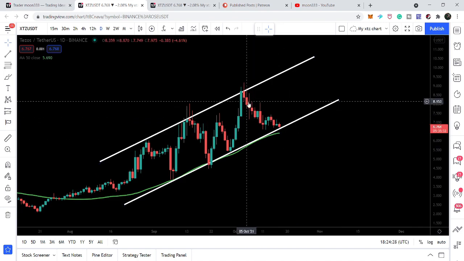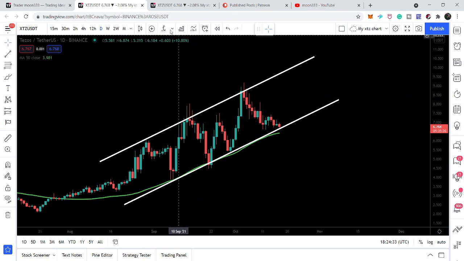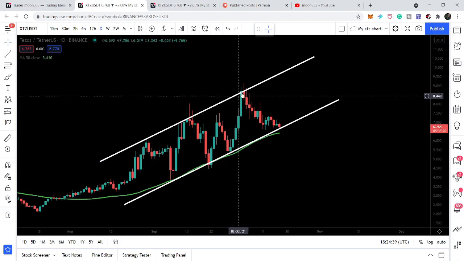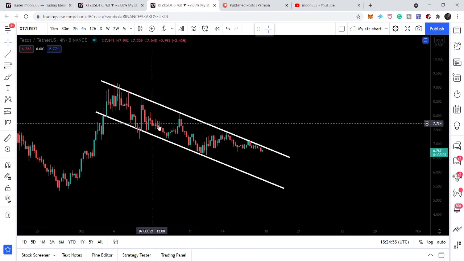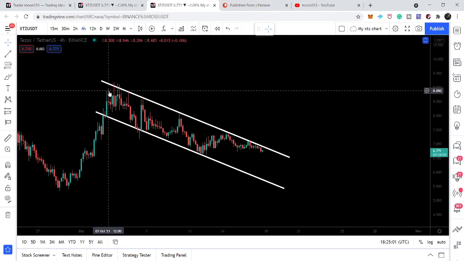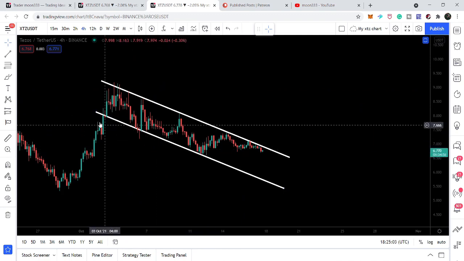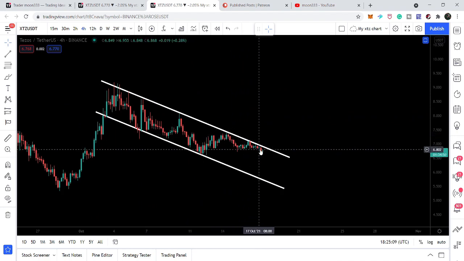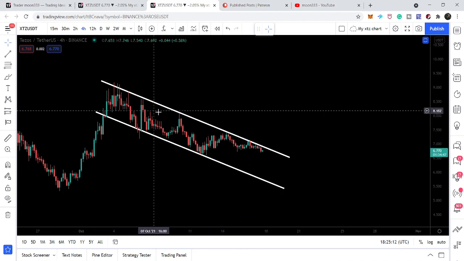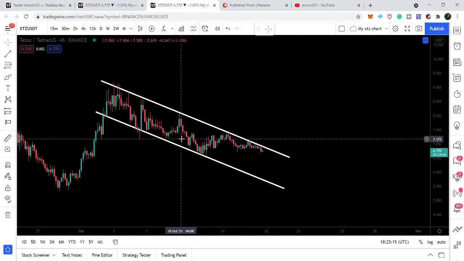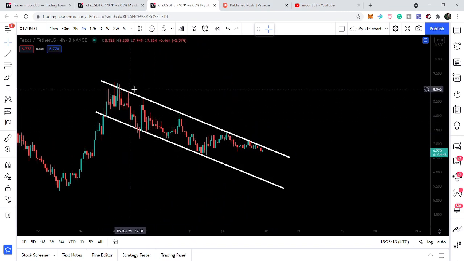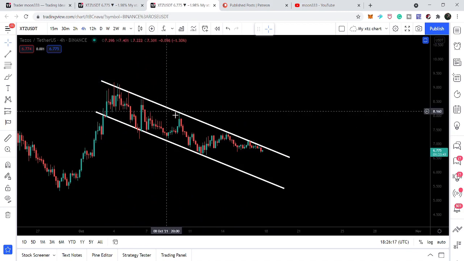Now if we dig deeper into this downward move, on the small time frame it is more visible that it is the formation of another channel, a down channel. You can see the price line was moving down, and if we switch to the 4-hourly time frame, here the price line has formed this down channel. We have the rejections, we also have the bounces by the supports, and right now you can see that the price line is again and again trying to break out this resistance, and we have more touches at the resistance than the support. So there is a strong probability that the price line can break out the resistance rather than the support.